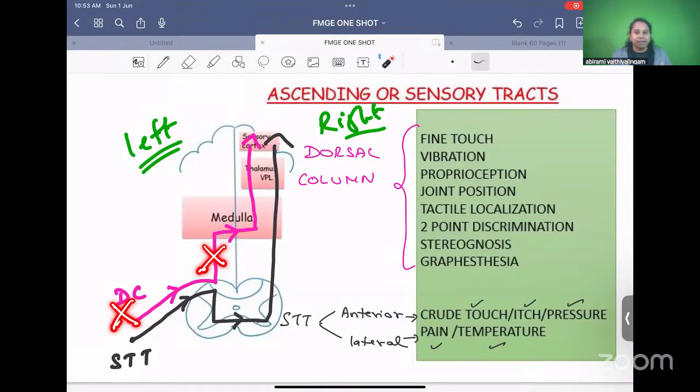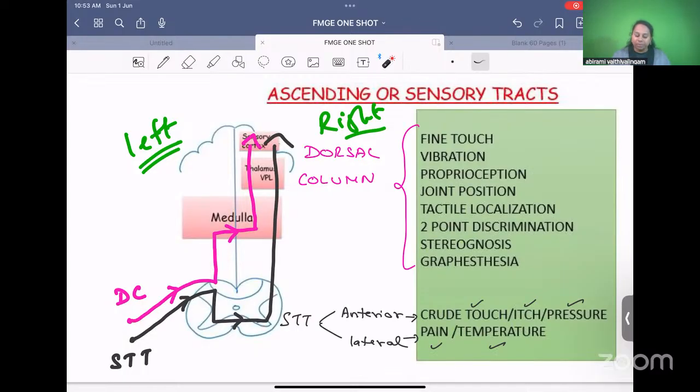Same side, ipsilateral. Because from the spinal cord to the medulla only, they are exactly called dorsal column tracts. They cross in the medulla. After crossing, they become the medial lemniscal pathway. So exactly from spinal cord to medulla, they are called dorsal column tracts. If this is damaged, on the same half of the body, the patient will lose dorsal column sensation.